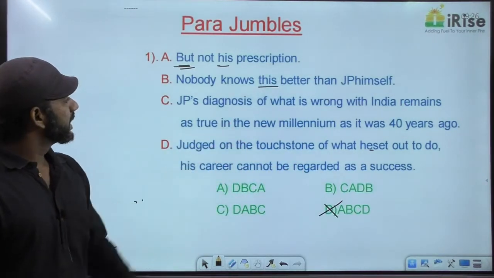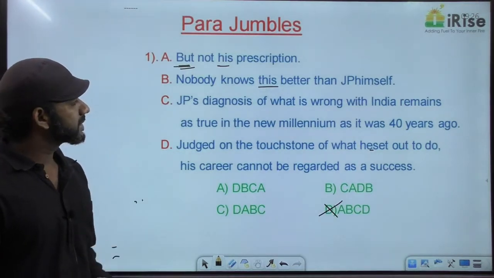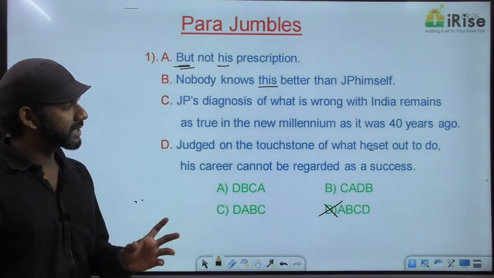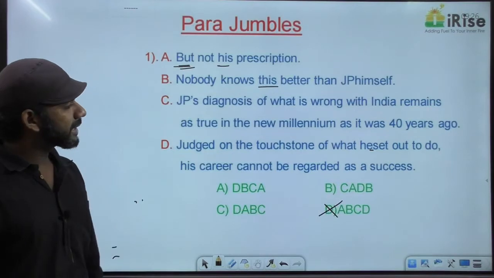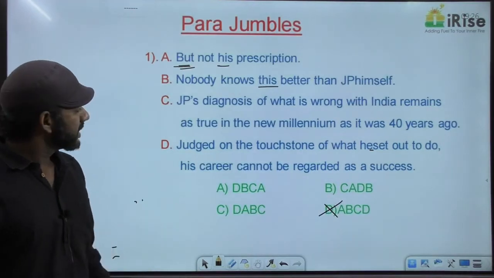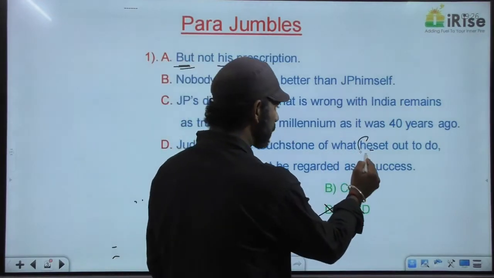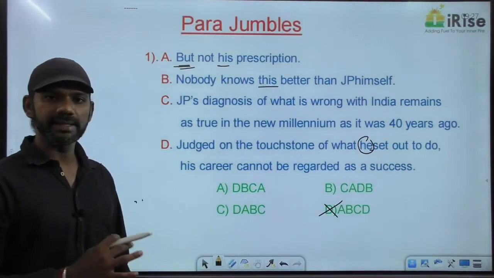Fine, leave. Can the paragraph start with C? Yes. JP's diagnosis of what is wrong with India remains as true in the new millennium as it was 40 years ago. The paragraph can start with C. Fine, leave it. Can the paragraph start with D? Judged on the touchstone of what he set out to do, his career cannot be regarded as a success.